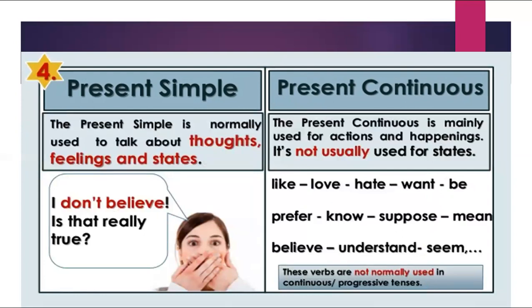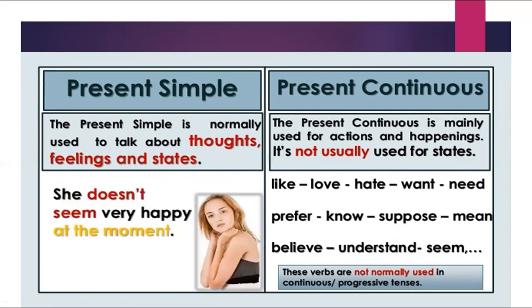The fourth one: the present simple is normally used to talk about thoughts, feelings, and states. When I say, I don't believe, is that really true? But present continuous is mainly used for actions and happenings. It's not usually used for states. Like state verbs like love, hate, want, be, prefer, know, suppose, mean, believe, understand, seem. All of these words, I can't put them in present continuous.